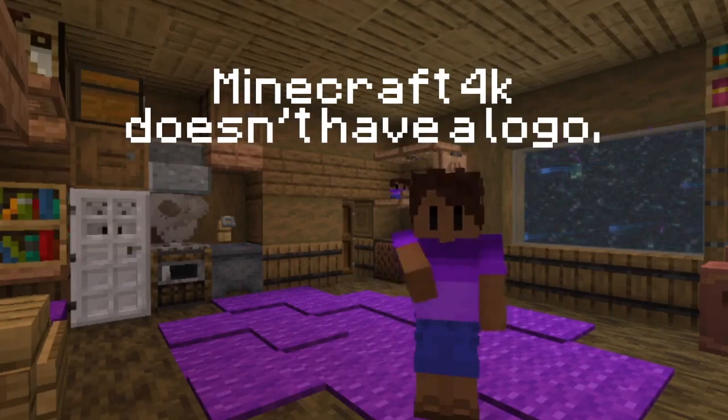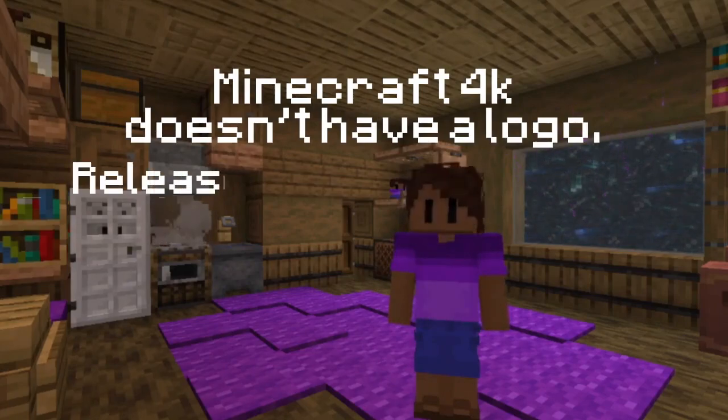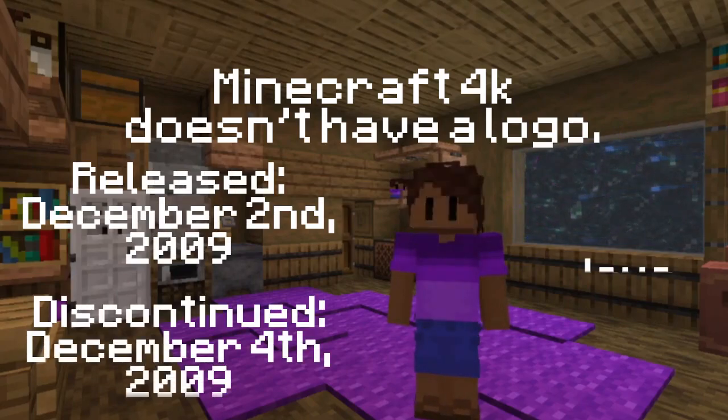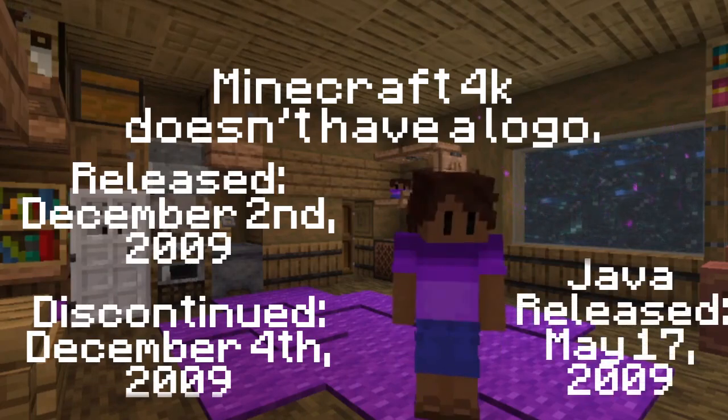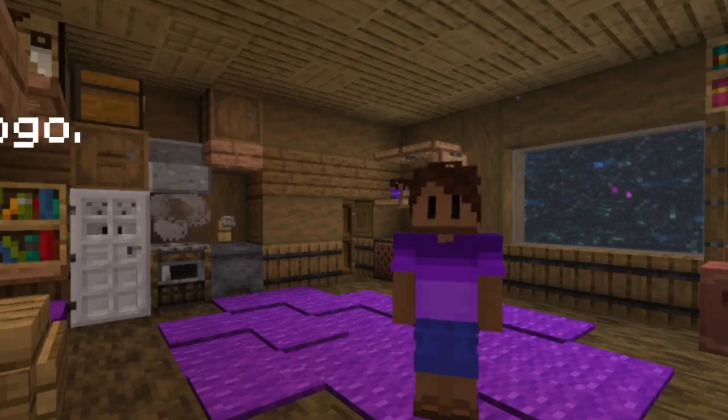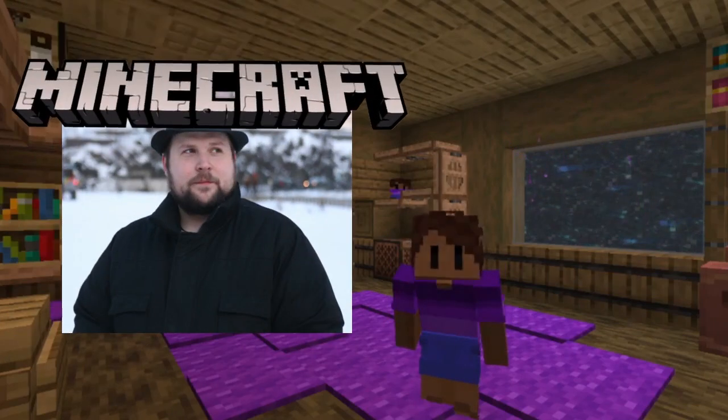This edition lasted 2 days before being discontinued. It was released on December 2nd, 2009, and was discontinued on the 4th. For reference, Java Edition was released in May 2009, which makes Minecraft 4K only 7 months younger than Java. 4K is also the only edition to be made by a single person, that being the fabled Notch, creator of Minecraft and founder of Mojang.